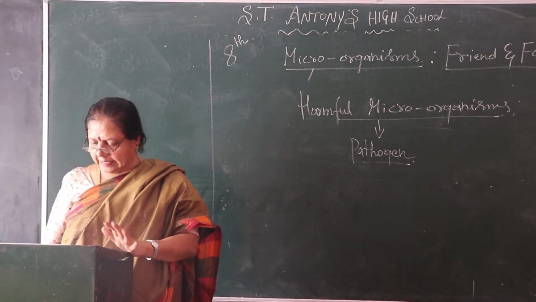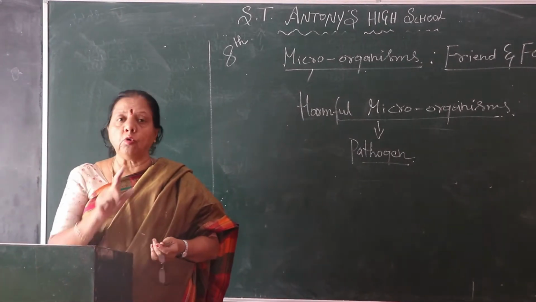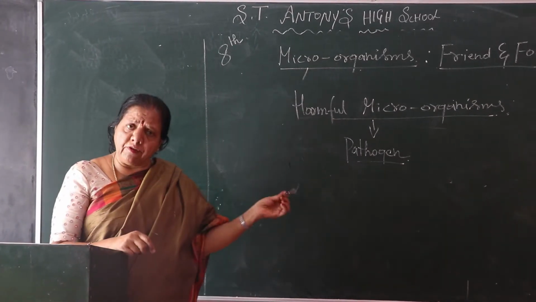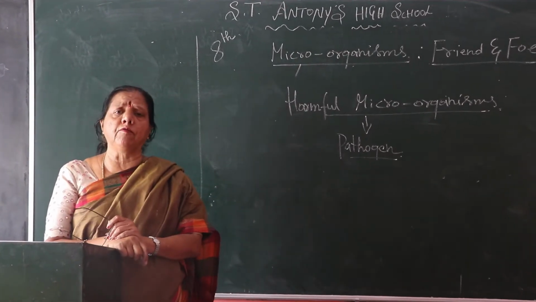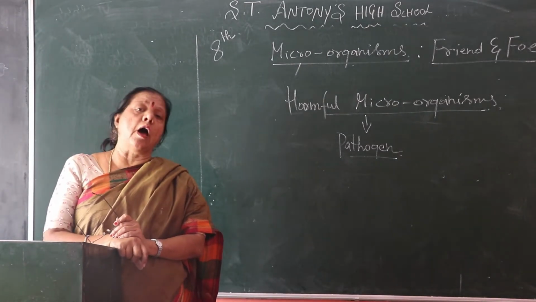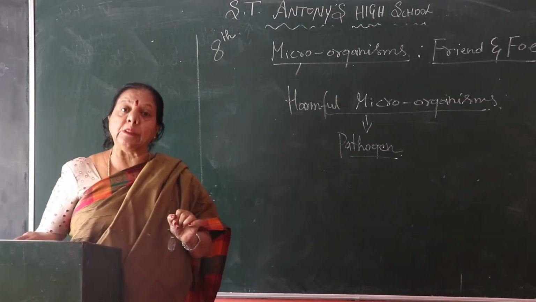Even plants are affected. Not only human beings, but plants and animals too, everything is harmed by these harmful microorganisms. We call them pathogens.